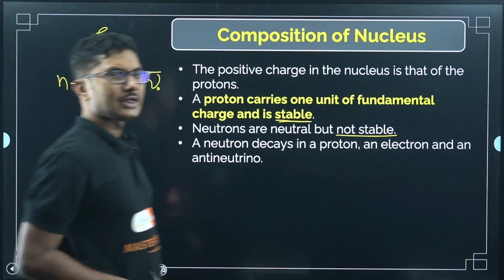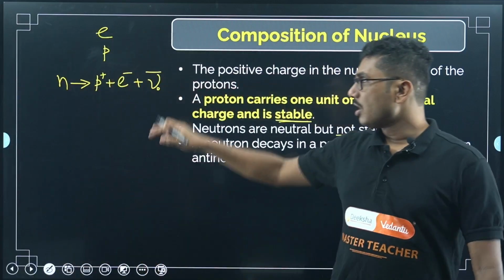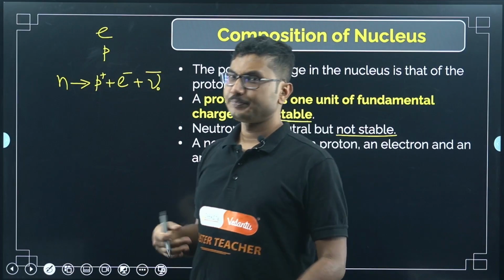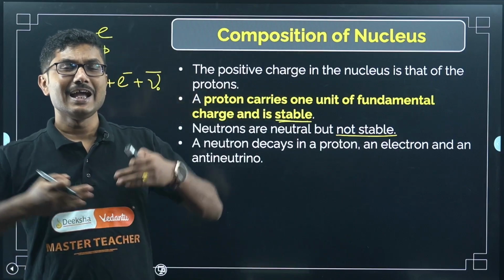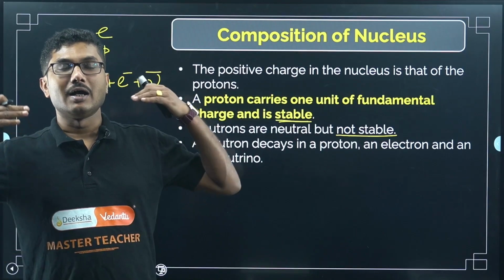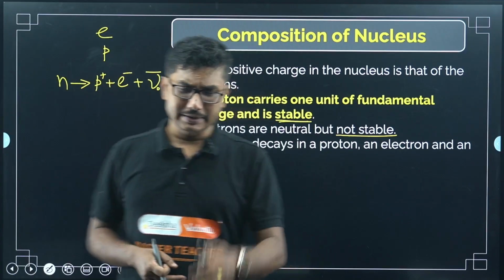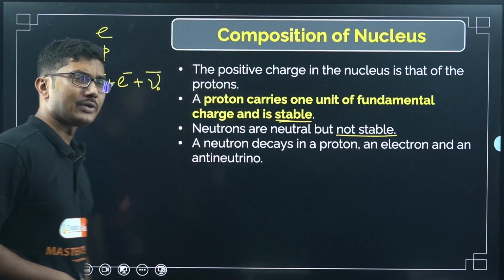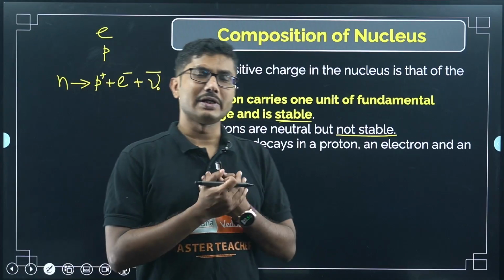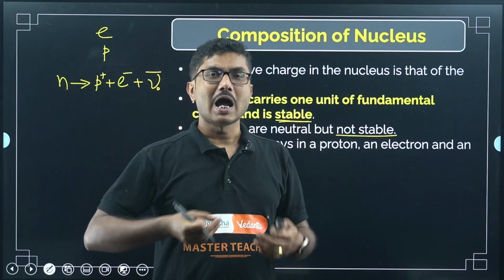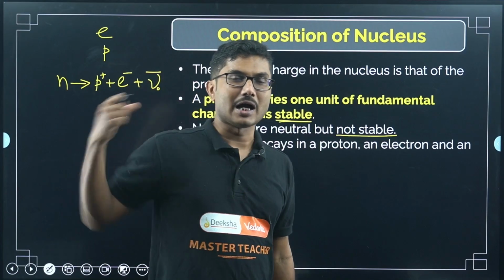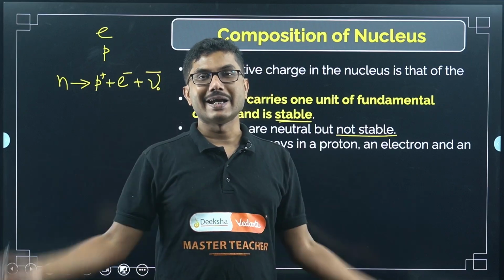So this is the basic decay of neutron. Neutrons generally don't stay stable outside the nucleus. Neutrons only exist inside the nucleus. As soon as you take a neutron out of the nucleus, it will decay and give you these particles.